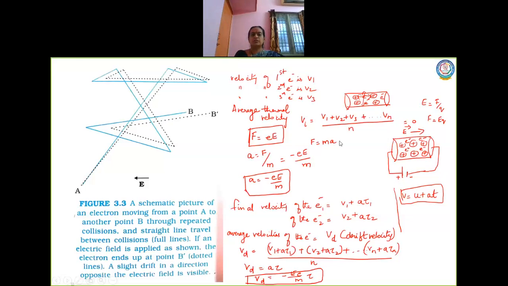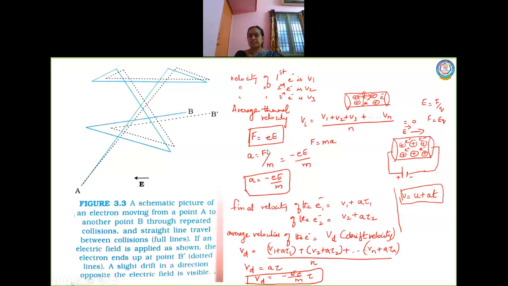The electrons will experience a force which is given by F is equal to eE. This is with respect to the formula E is equal to F by q, or F is equal to Eq, where q is replaced by the charge of the electron. We know the formula for force, which is m into a, so a is given by F by m.